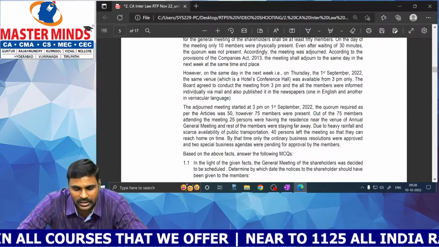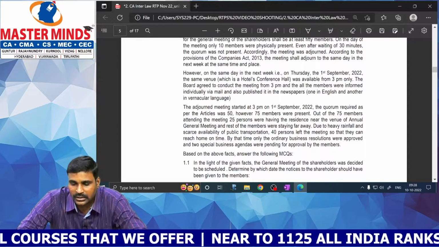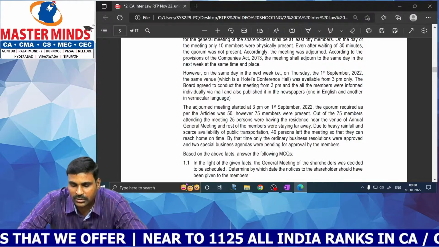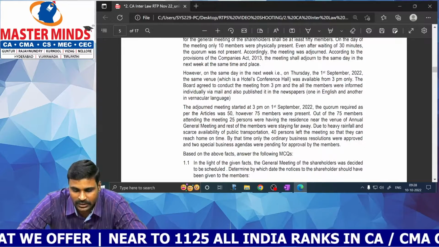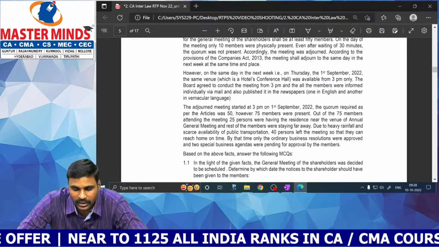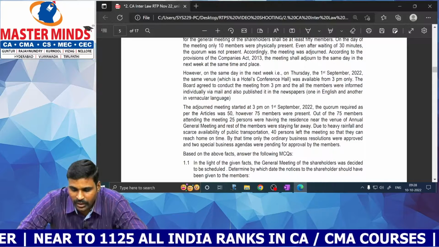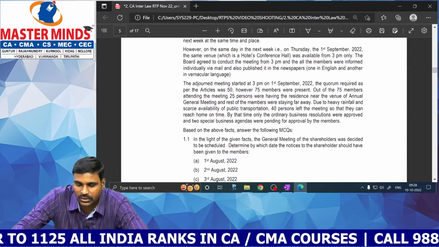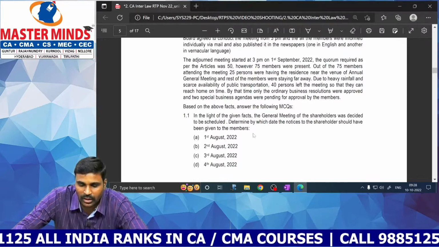Due to heavy rainfall and scarce availability of public transportation, 40% left the meeting so that they can reach home on time. By that time, only the ordinary business resolutions were approved and 2 special business agendas were pending for approval by the members. In the light of the given facts, the general meeting of the shareholders was decided to be scheduled, determined by which date the notices to the shareholders should have been given to the members.